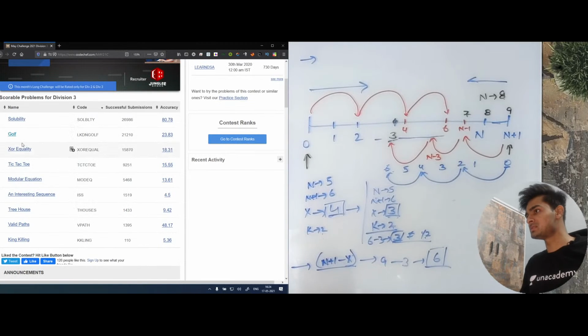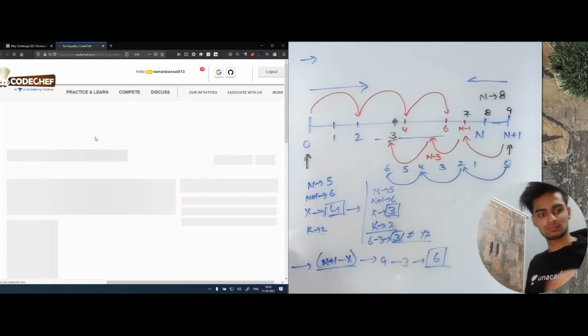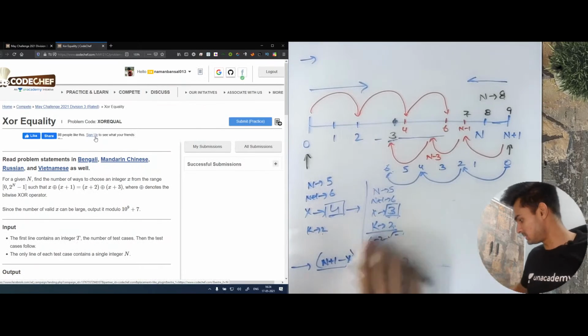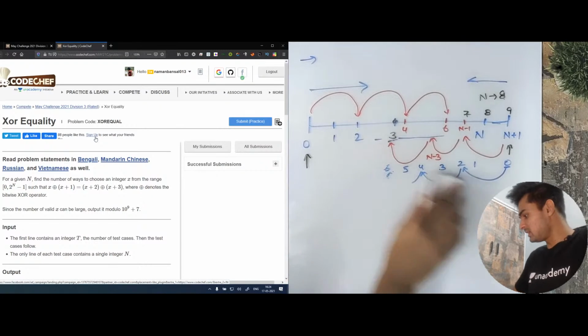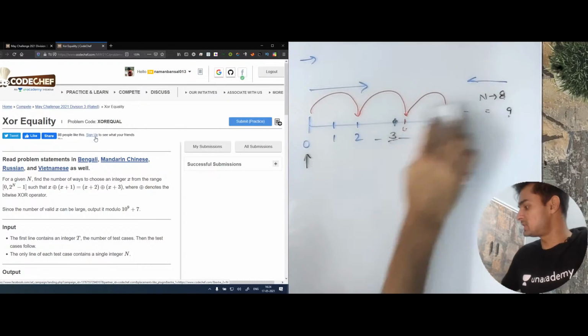Okay, the next problem is Zorb equality. Let me run this. If anyone still has any doubt, they can let me know in the chat.